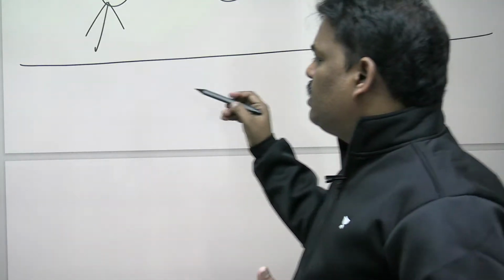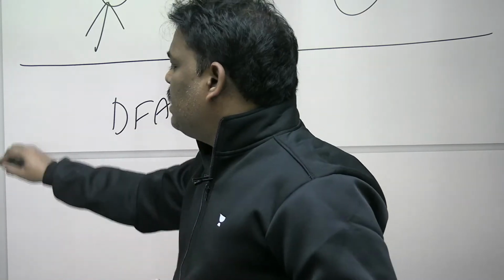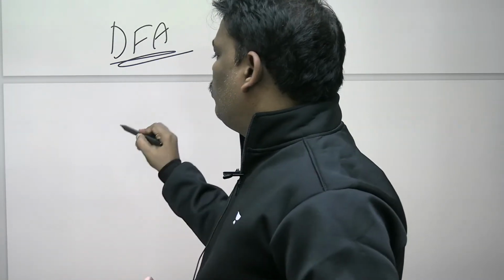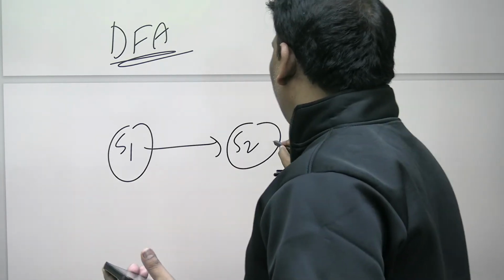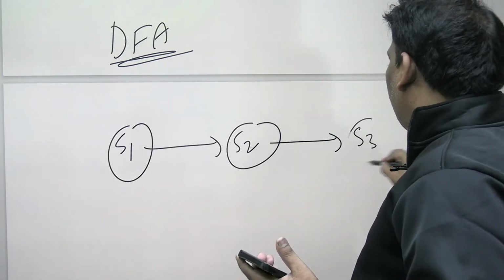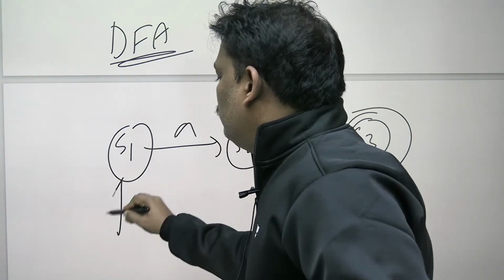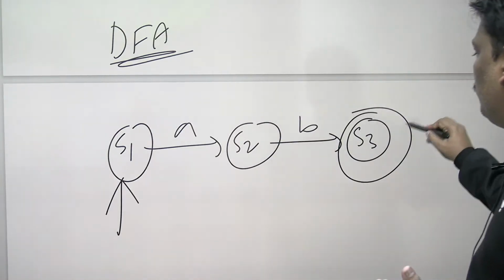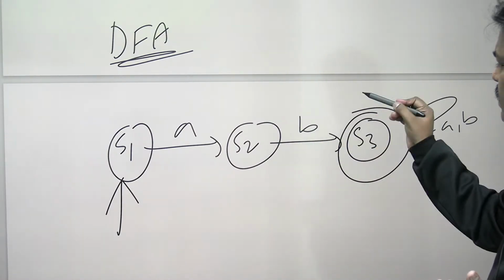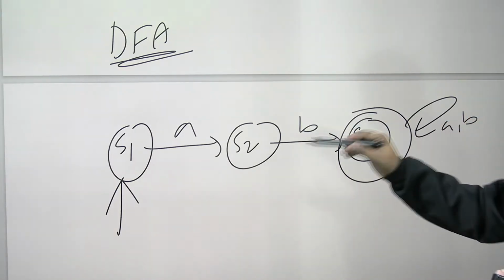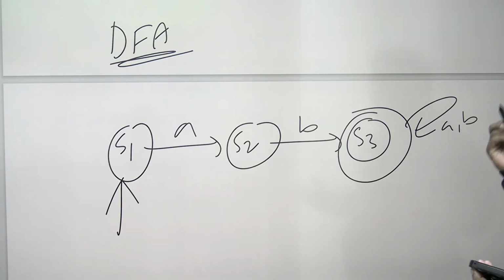Now let me construct a DFA for the same problem. See this one? S1, S2, S3, AB. Starts with AB, go to final. After AB, anything is okay.